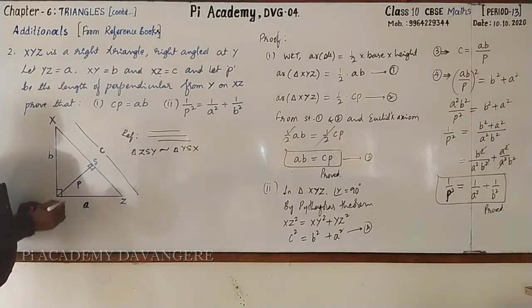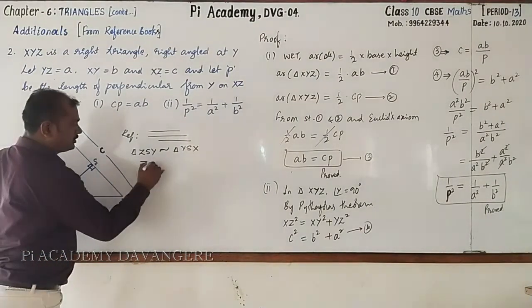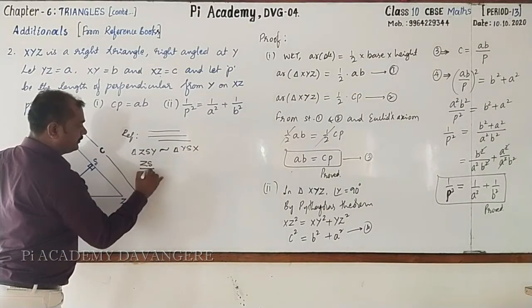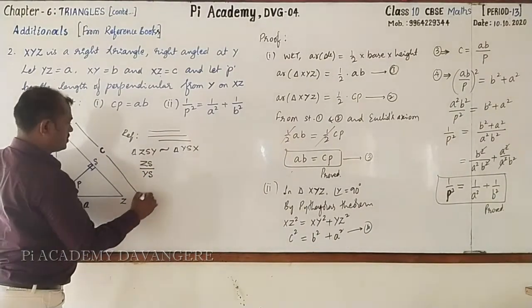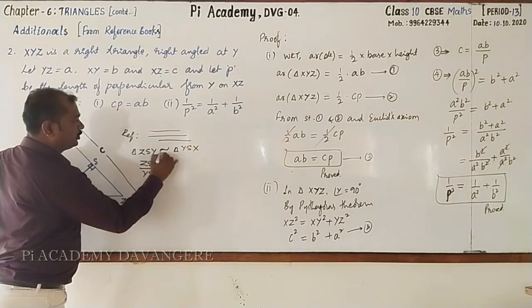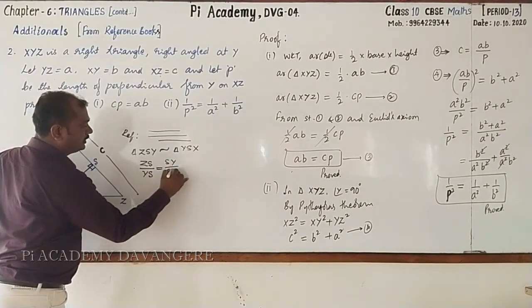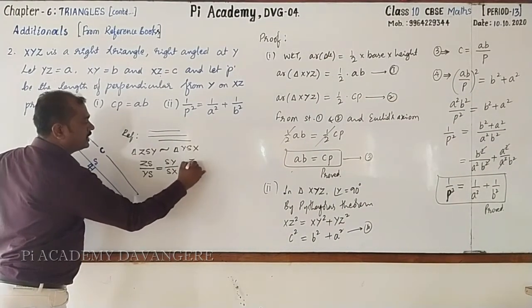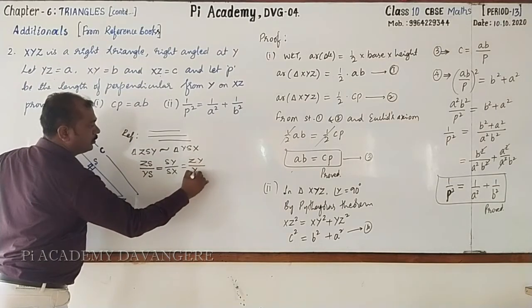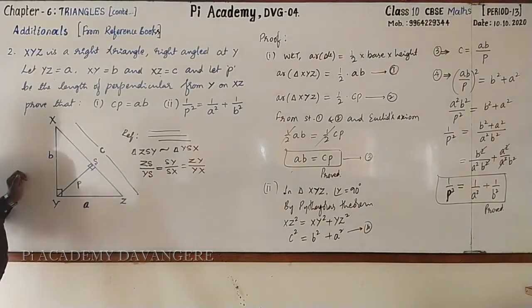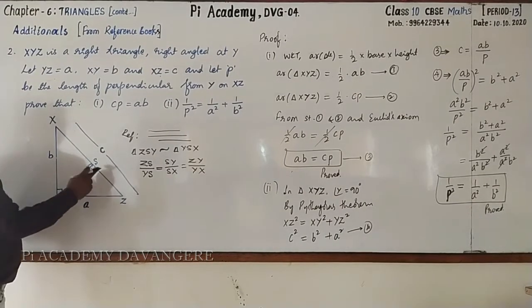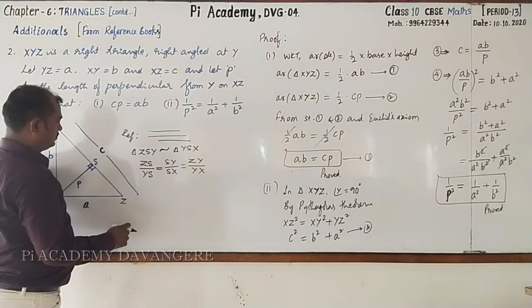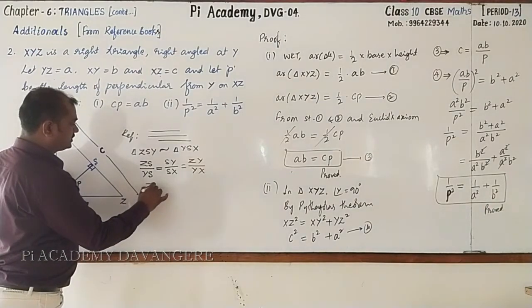Then from CPST you can write it as ZS by YS equal to SY by SX. It is ZY by YX. Followed? What is ZS? ZS is unknown. You can write this as it is.